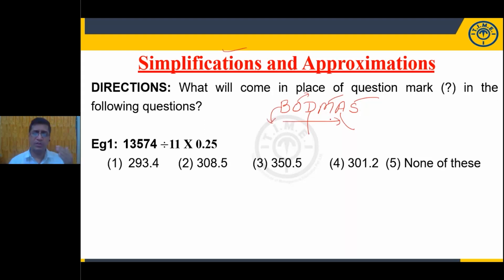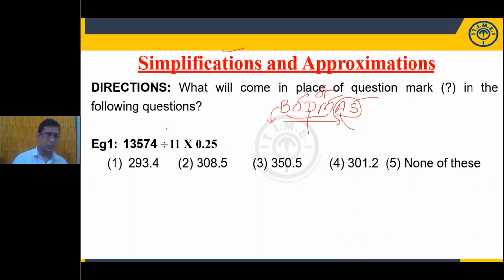We need to follow strictly, which means first we need to start with the bracket, then of. Of means product. The meaning of of and multiplication is the same, but priority goes first to of, then division, then comes multiplication. Don't worry about addition and subtraction. You can do subtraction first, next addition. It will not give any impact on your answer. If you change the position of any one of the first 4 elements, there are maximum chances to get variation in your answer.